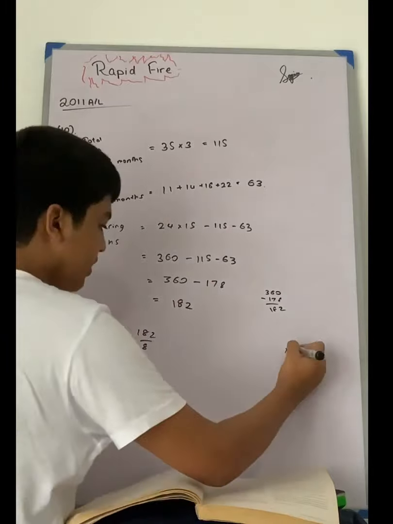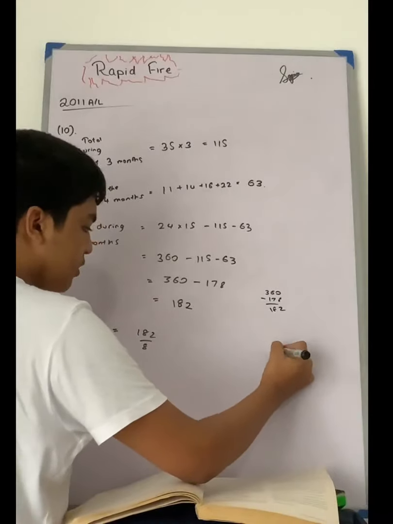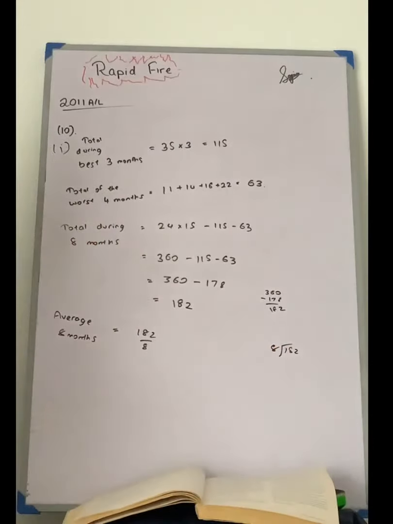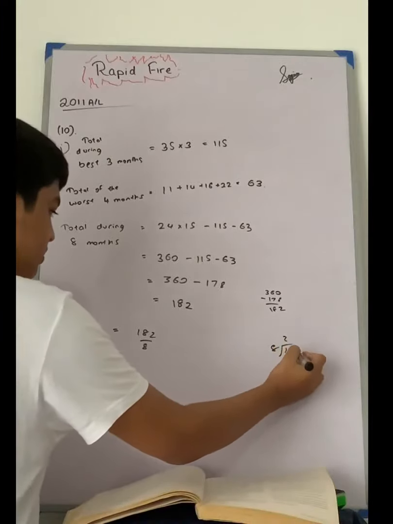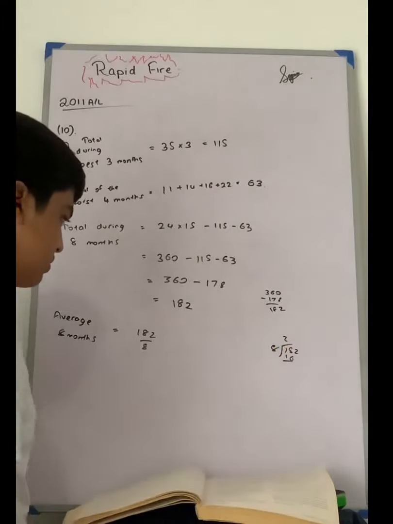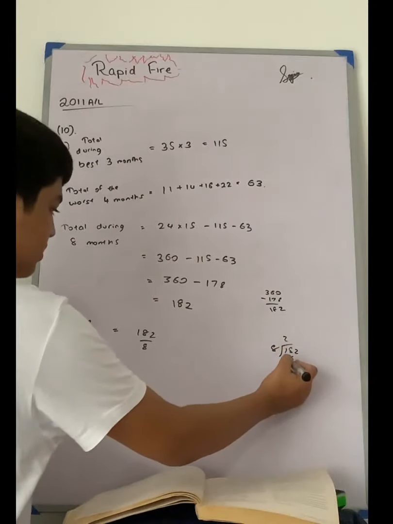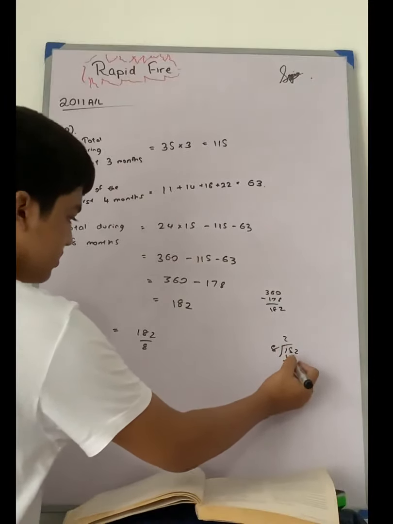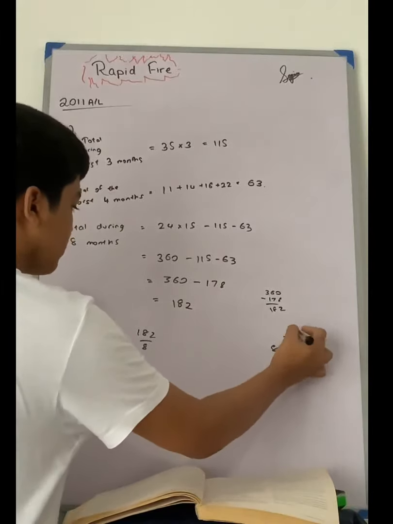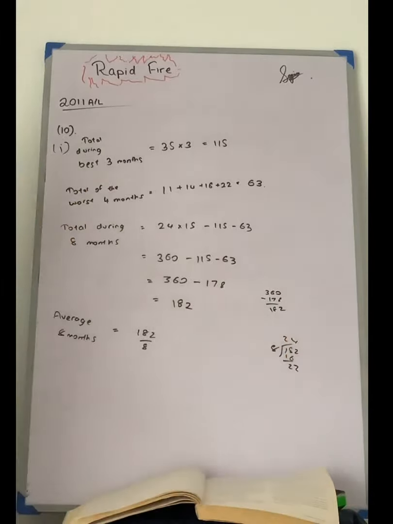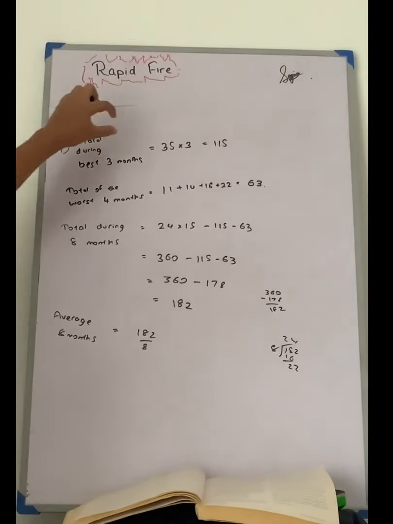So when we divide that, it's almost around 24. I think I would have made a mistake here, so I'll be checking it again.